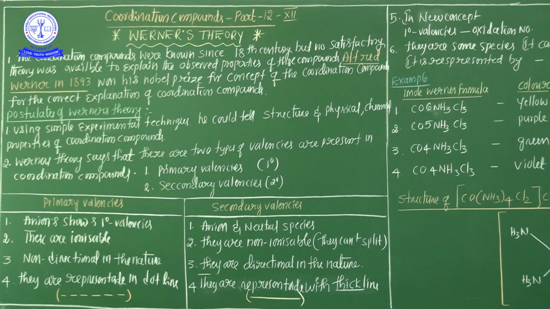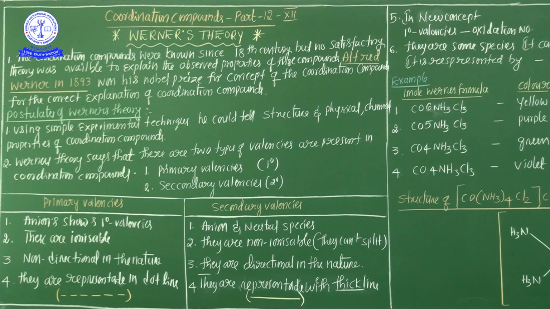The first point is Mr. Werner, using simple experimental techniques, could tell the structure and the physical and chemical properties of the coordination compound. Most important, he was using a very simple experimental technique. He could tell the structures and physical and chemical properties of the coordination compound. And according to Werner's theory, Werner's theory says that there are two types of valency present in the coordination compound.